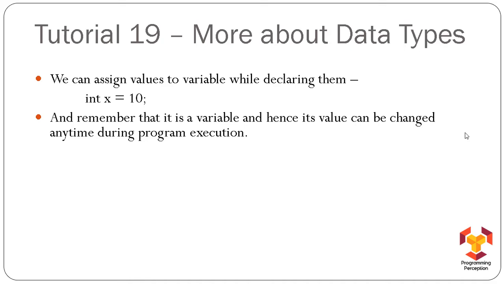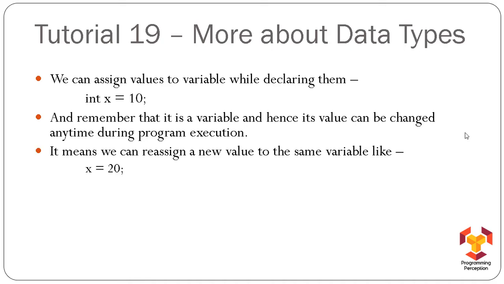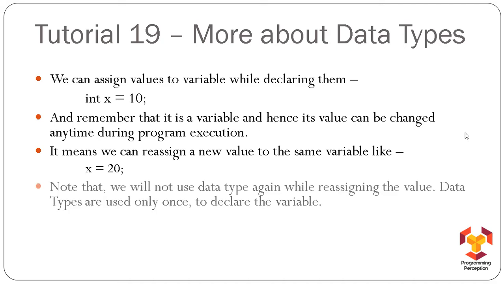So if we have a variable and we have assigned a value to it, it doesn't mean that this is the final value for the variable. It is actually the first value of the variable, and hence this process, assigning the first value to a variable, is known as initialization. Later on, whenever you want, you can change the value of that specific variable. It means we can reassign a new value, and of course we can do that like I have done here.